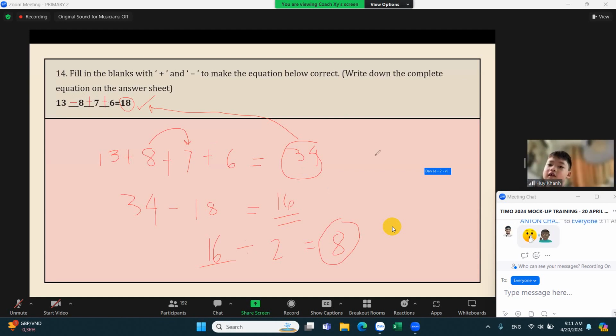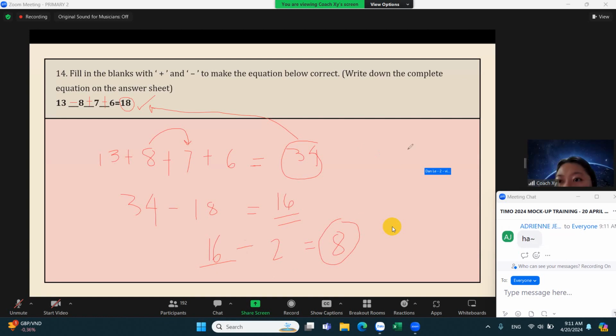Okay, teacher, why do we have to divide by 2? Okay, so for that, let's look at the number line. So in the number line, we have 0. Let's say we have 0 here and then minus 8 and then plus 8. Okay, I hope you can imagine it.